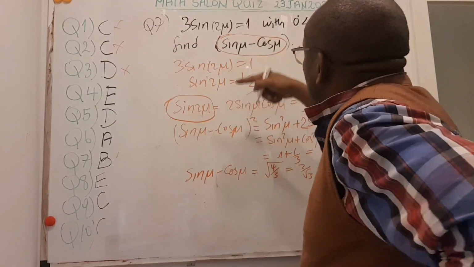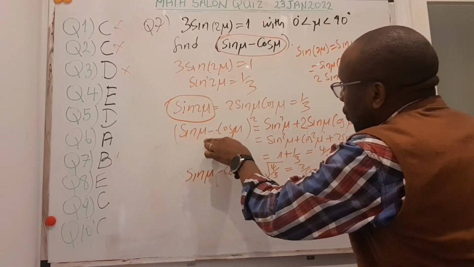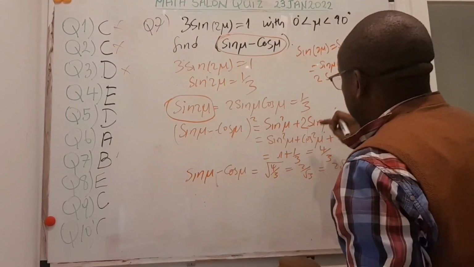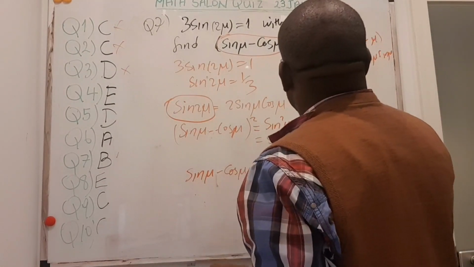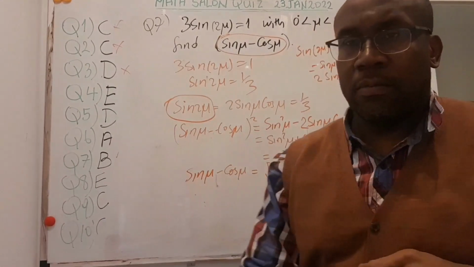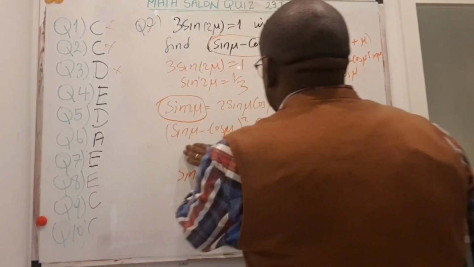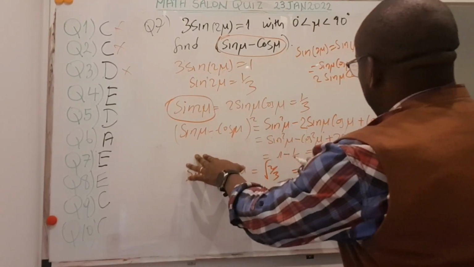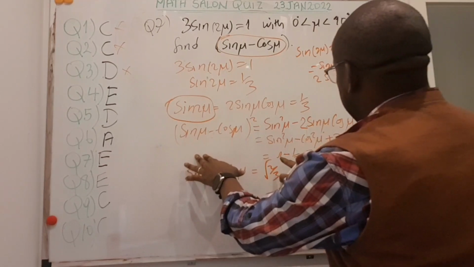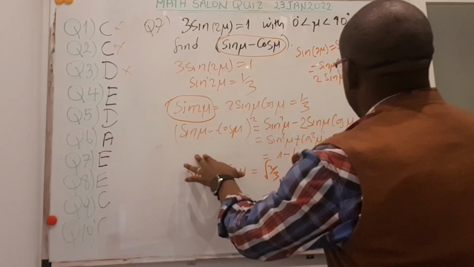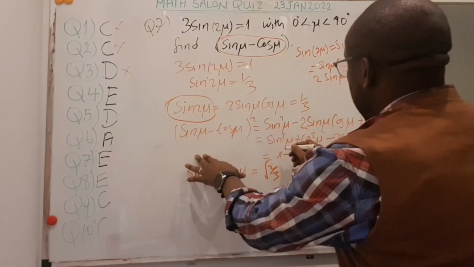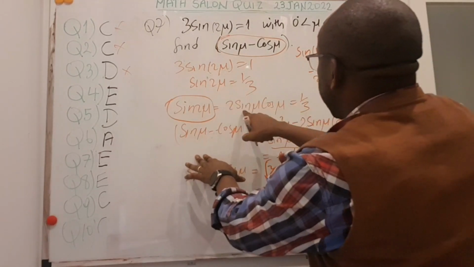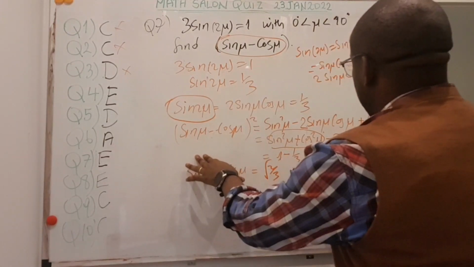If I square this, I will get sine squared mu, 2 times this, and the minus is there, excuse me. So here then you have minus 2 sine mu cos mu plus cos squared mu. So if you do that, I can take this in front and get sine this plus that, minus there. From the standard identity, this is equal to 1 minus 2 sine mu cos mu. 2 sine mu cos mu is 1/3. Then I get 1 minus 1/3, which is 2/3.